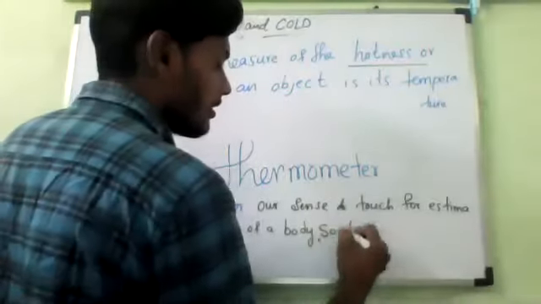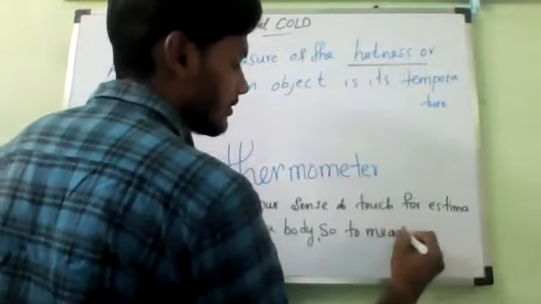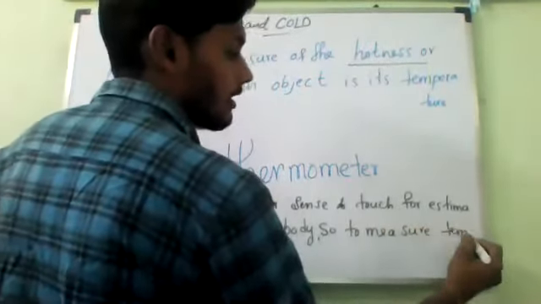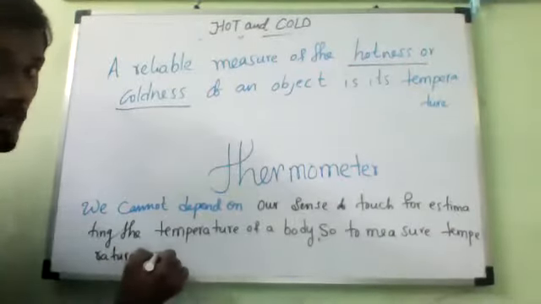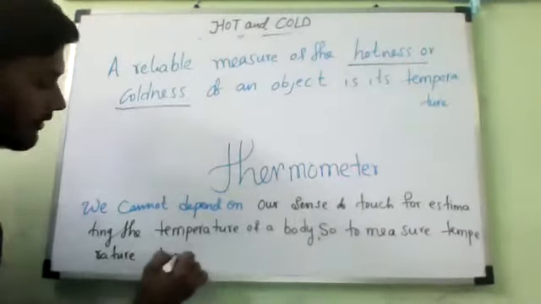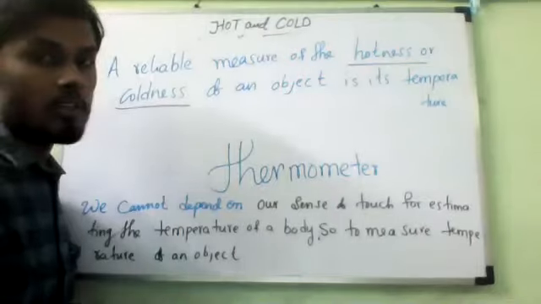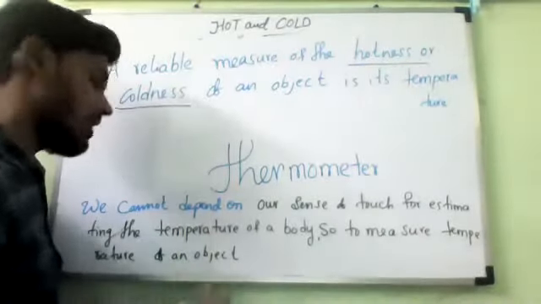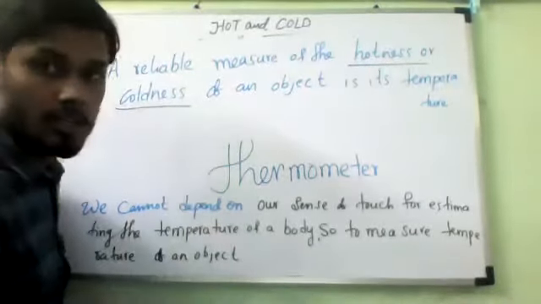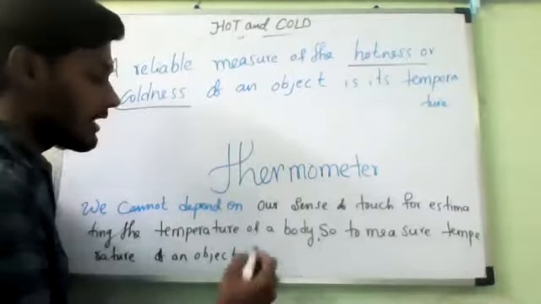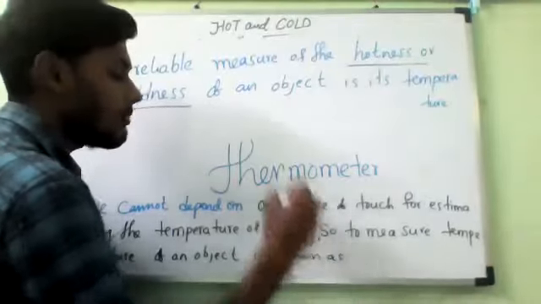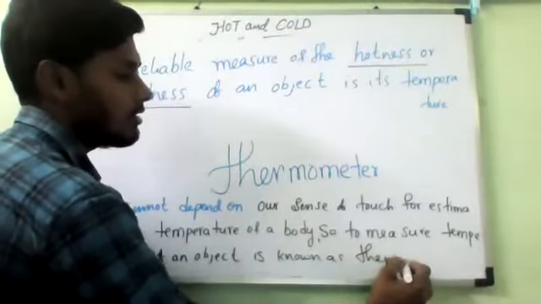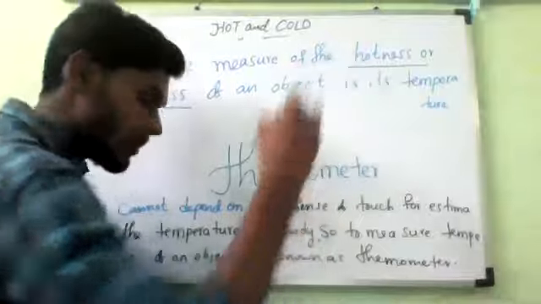to measure the temperature of an object, we use a device called a thermometer.